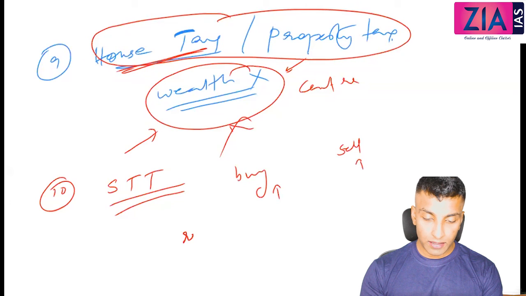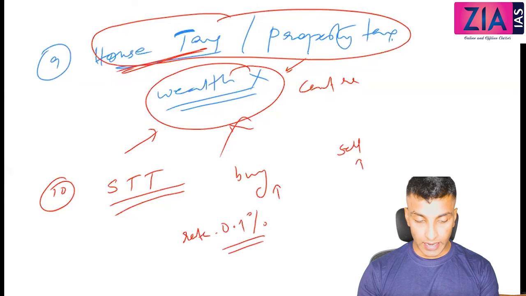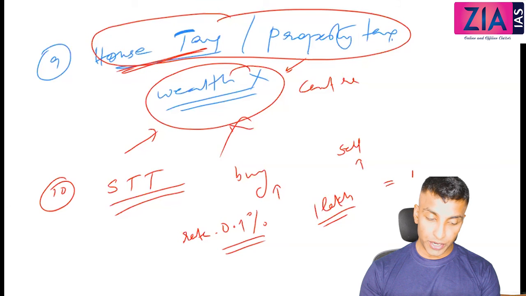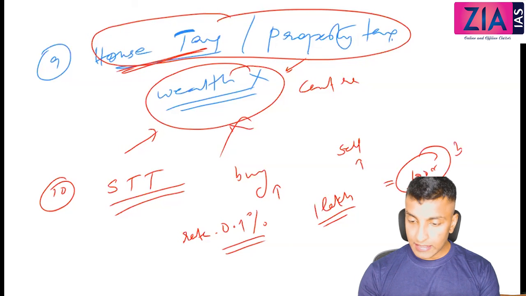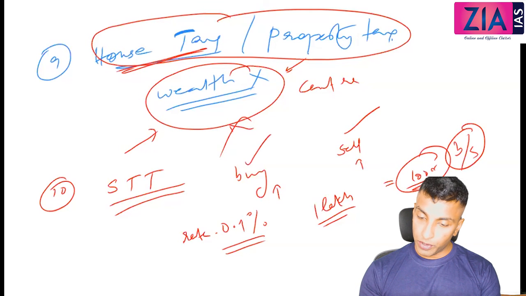And what is the rate? Rate is 0.1%. That means 1 lakh rupee worth share if you are buying, what is 0.1%? 100 rupee. You need to pay. The buyer as well as the seller you need to pay, because it is imposed upon buy and sell. So when you are buying, you need to pay, and when you are selling also you need to pay.